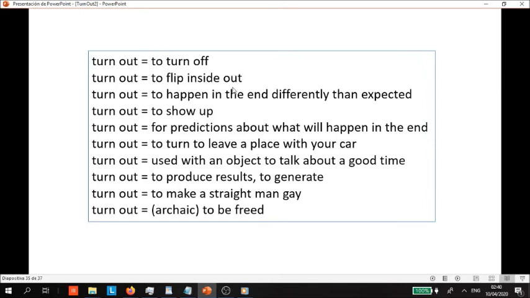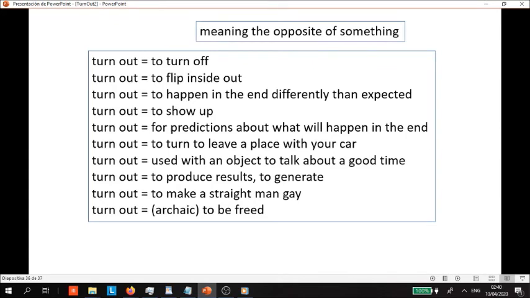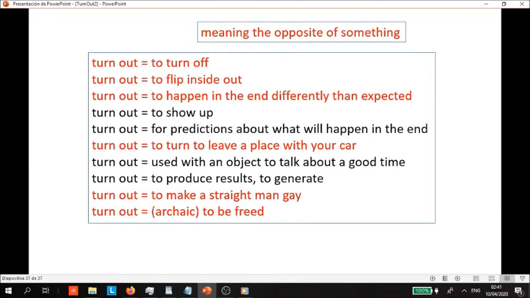Something interesting to notice is that sometimes the particle out, which is a preposition or an adverb, is going to be referring to the opposite of something, right? You might notice that with out in all phrasal verbs. For example, you turn off a light. It was on, and you do the opposite. You turn it off. Your pockets were inside your pocket, then you turn them out. You do the opposite. They're in, now they're out. Say number 3: you think something's going to happen a certain way, and then the opposite happens, right?